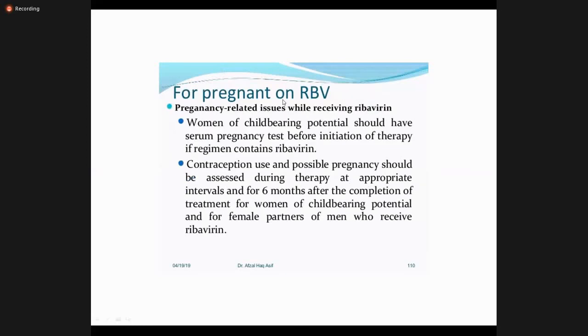For pregnant patients on ribavirin: in pregnancy ribavirin is contraindicated. So in pregnancy it's better to complete the duration of the pregnancy and the breastfeeding and later on start the treatment. Women of childbearing age should have a pregnancy test before initiation of therapy, and contraception and pregnancy should be assessed during and after the completion of the treatment.